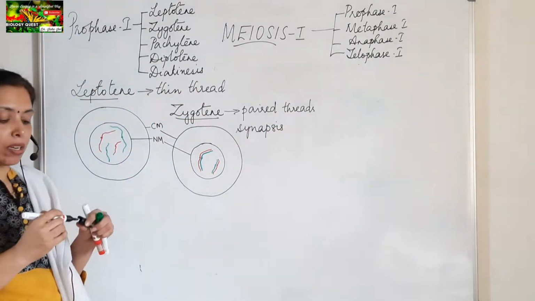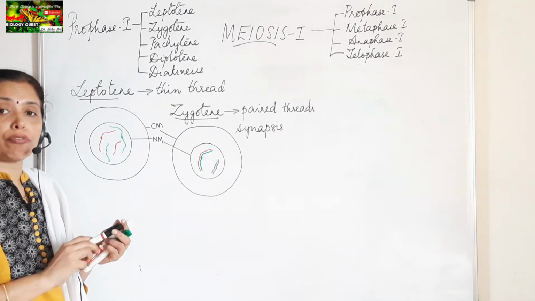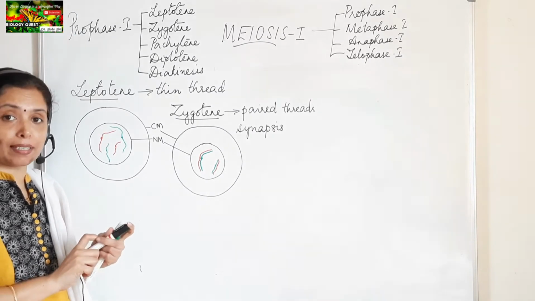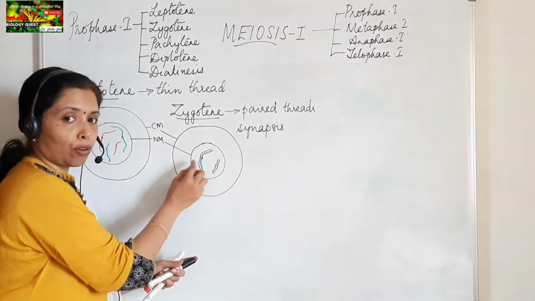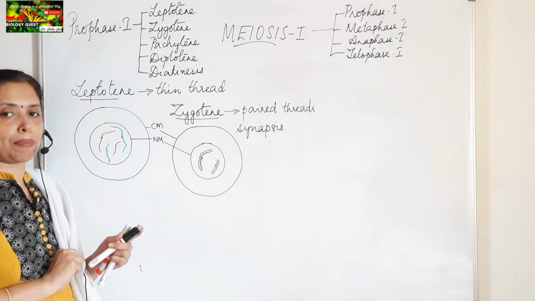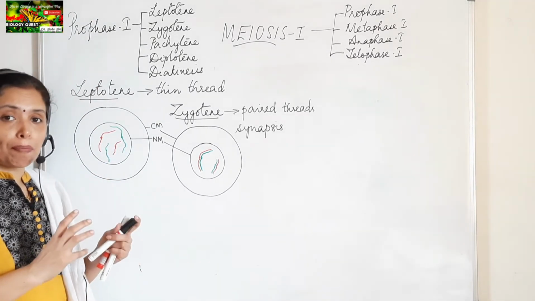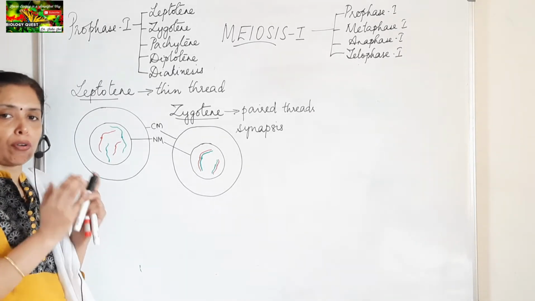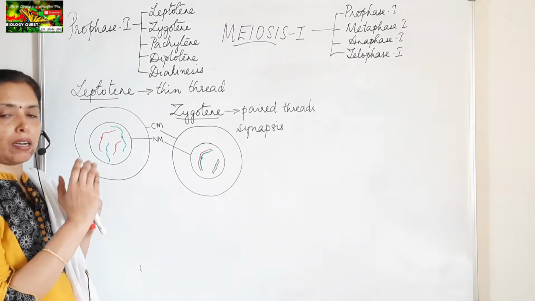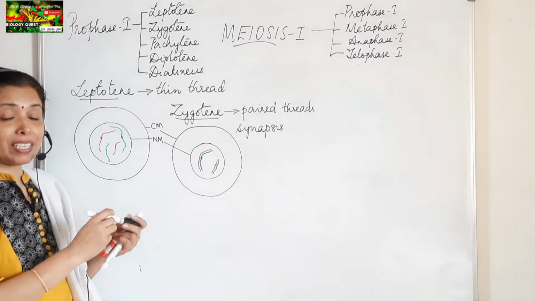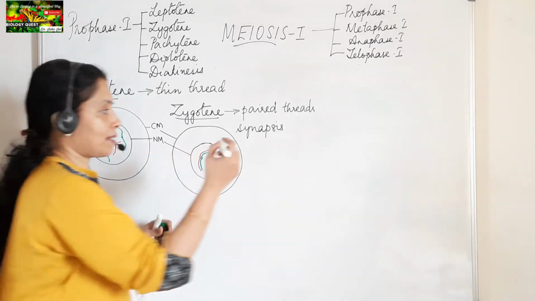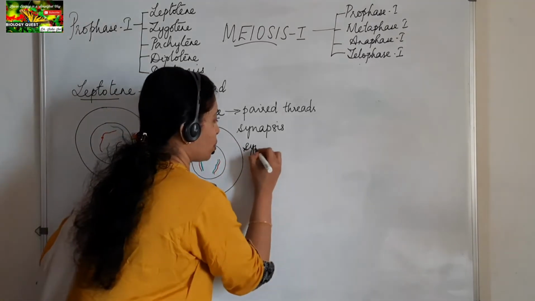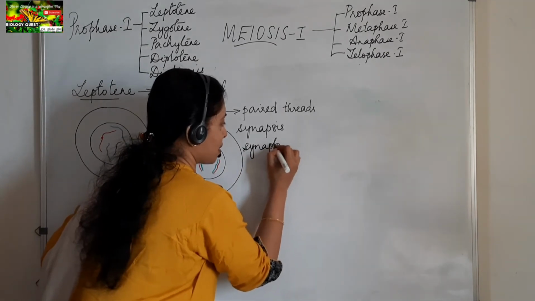And this occurs by the formation of a proteinaceous complex between the two chromosomes of a homologous pair. A proteinaceous complex is produced which holds the two chromosomes of a homologous pair together. This proteinaceous complex is called the synaptonemal complex.